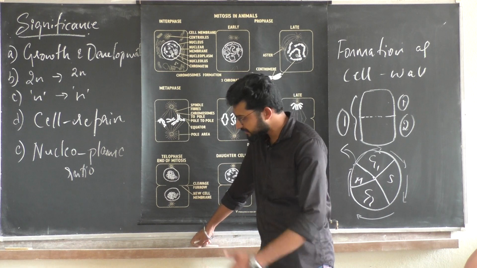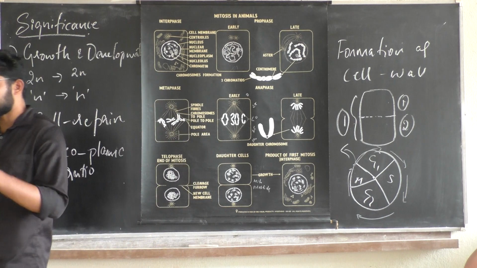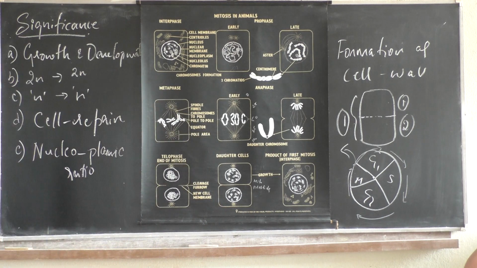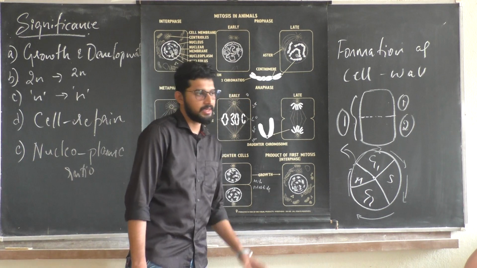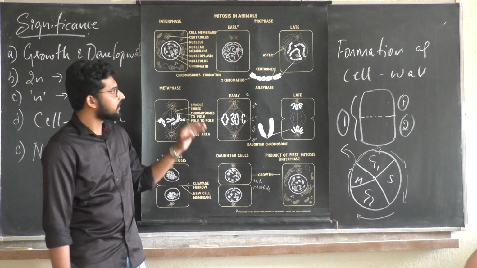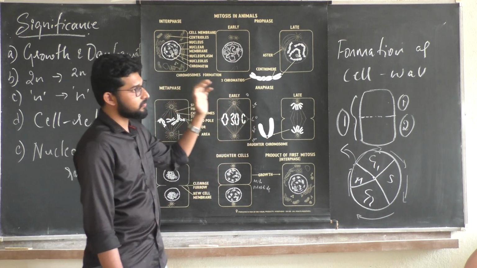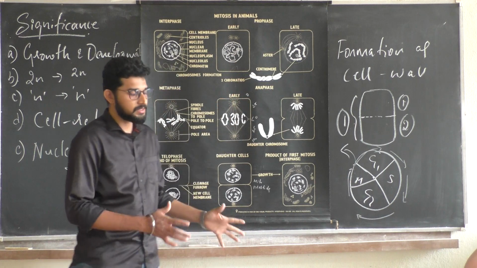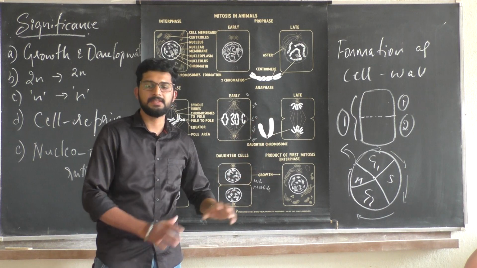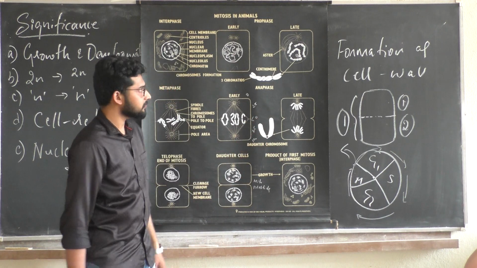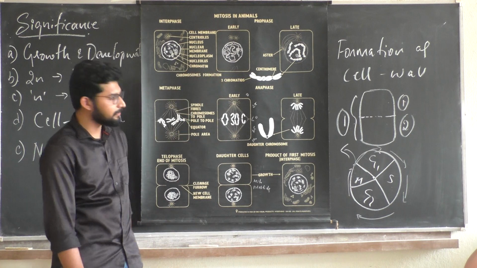So we have studied many topics today. What is a cell? What is a cell cycle? What is the definition of the cell cycle? What are the phases of the cell cycle? How is mitosis happening? How is the segregation happening? How early prophase, late prophase and early metaphase are correlated, and the four stages: prophase, metaphase, anaphase, telophase. These we have studied. I hope you are all very aware of this concept.